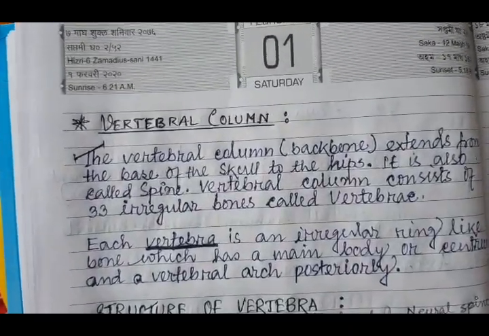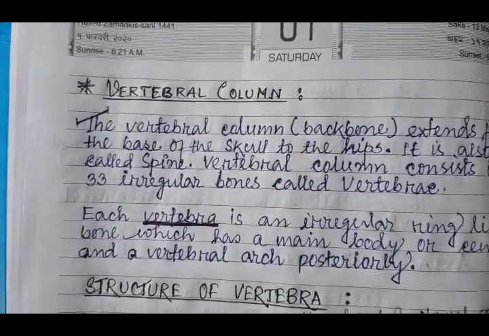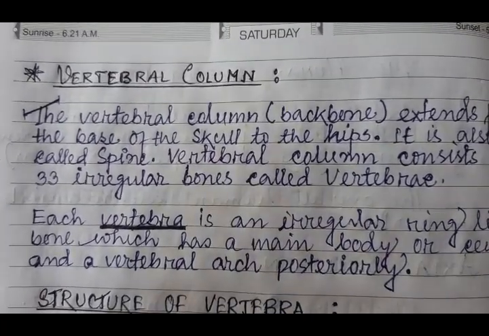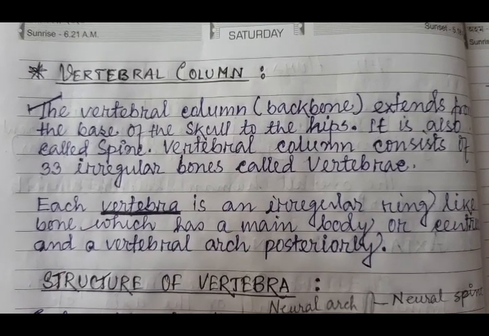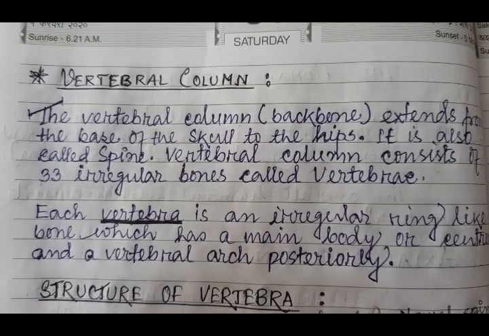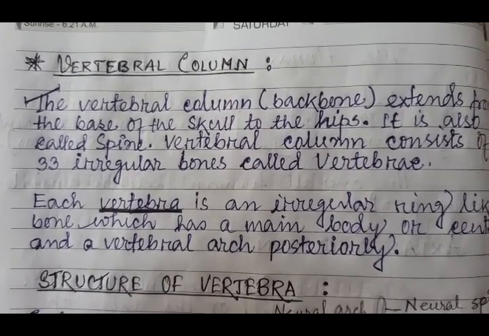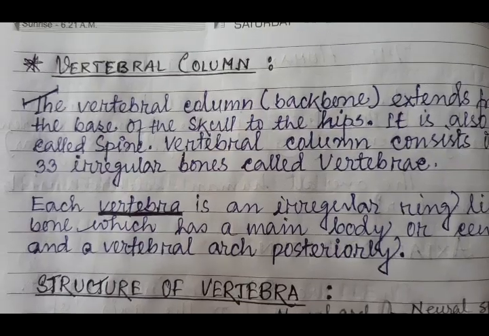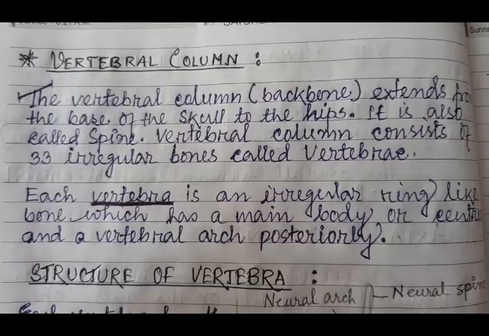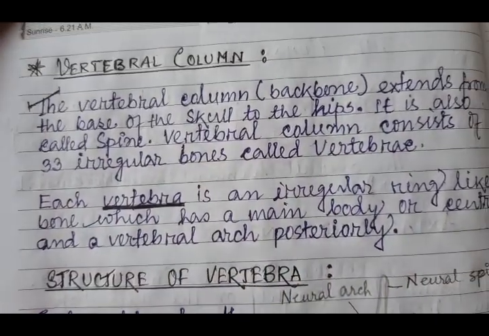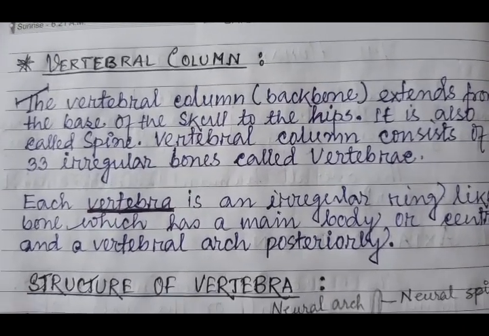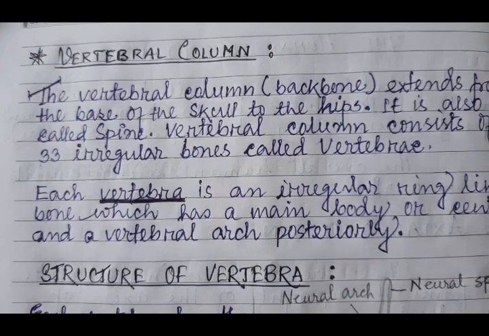The next part is the vertebral column. Before starting with this, I'd like to mention that you should have a clear idea about the spinal cord and the vertebral column. The vertebral column or the spine is made up of 33 small segmental bones known as vertebrae, whereas the spinal cord is a continuation of the nervous system. The vertebral column or the backbone extends from the base of the skull to the hips. It is also called the spine.